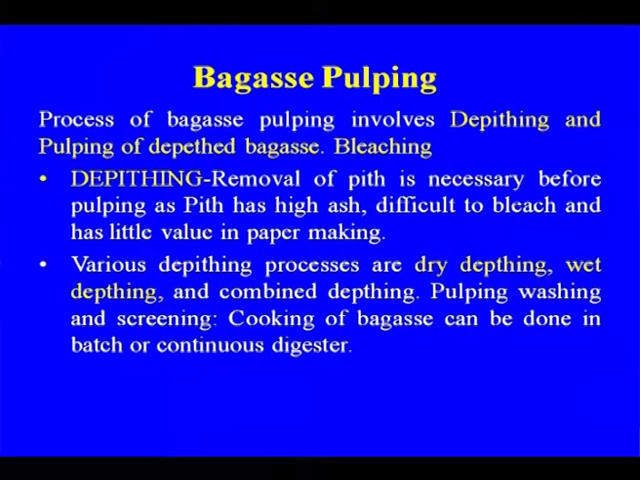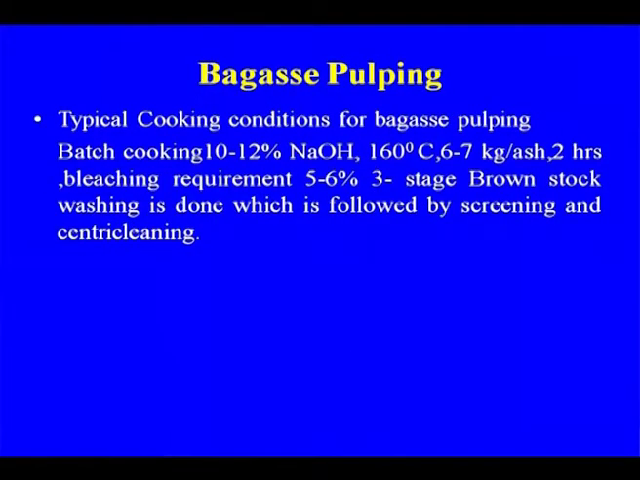Pulping, washing, screening and cooking of the bagasse can be done, as I told you, in batch or continuous mode. This is the typical process. Here also normally NaOH is used, 10 to 20%, at slightly higher temperature, and for the bleaching requirement, 3-stage brown stock washing is done, followed by screening and cleaning. But in the case of bagasse, the pulp has slightly better properties in comparison to wheat straw.